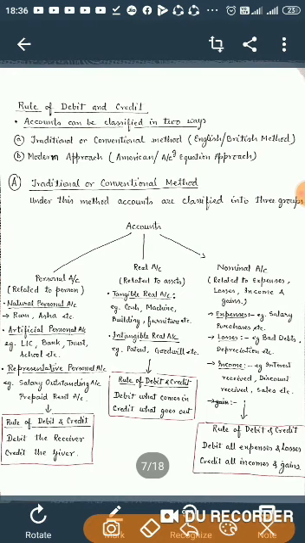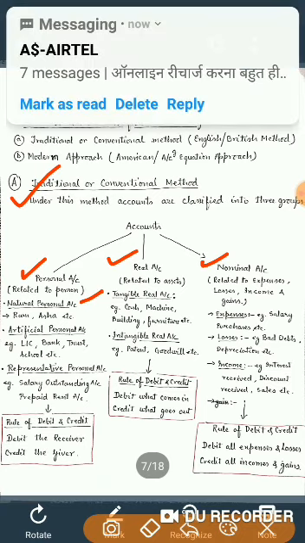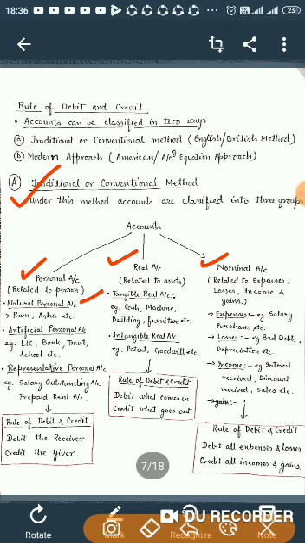Under the traditional method, we classify accounts in three categories: personal account, real account, and nominal account. Personal account is related to a person. There are three types of personal account: natural person, that is a normal human being; artificial person, like institutions, LIC, bank, trust, school, etc.; and representative personal account, like salary outstanding, prepaid rent account.